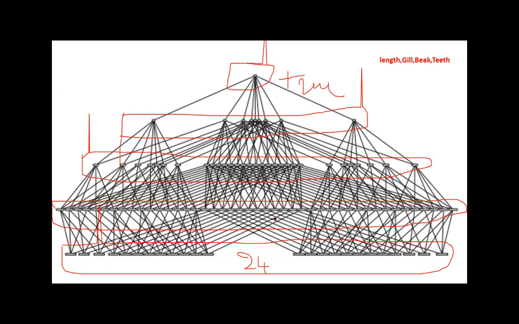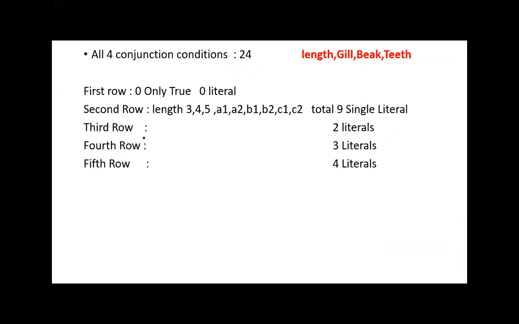Now, you please avoid these lines first. So now we will see what all these values are. Let us see these values now. First, single literal. What are all the possibilities? Second row, single literal: A1, A2, B1, B2, C1, C2, total 9 single literals.